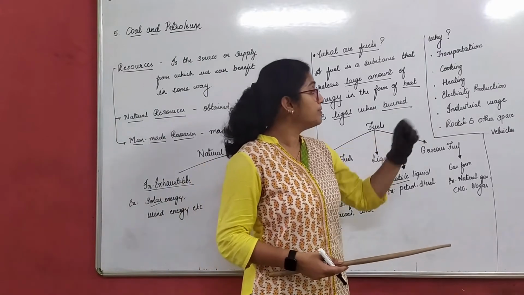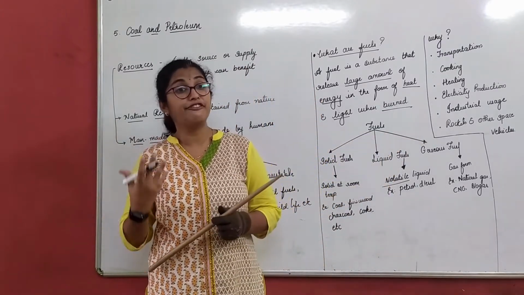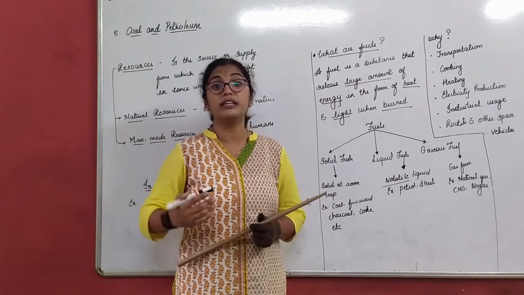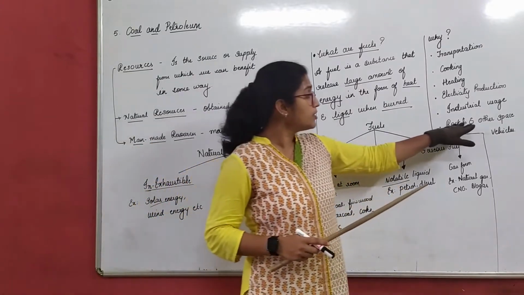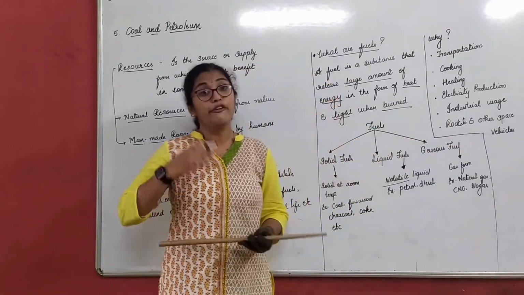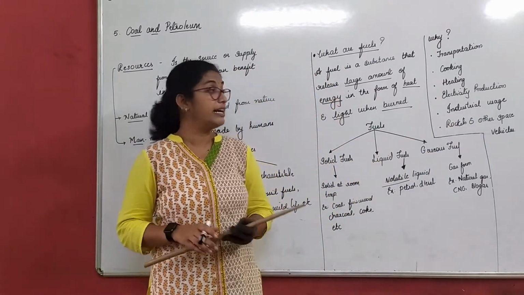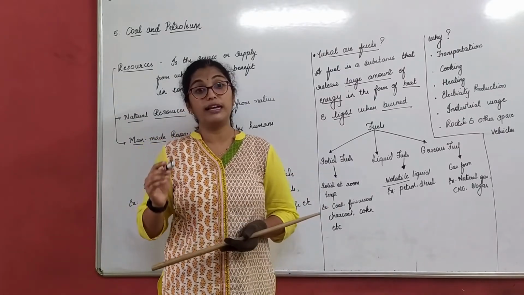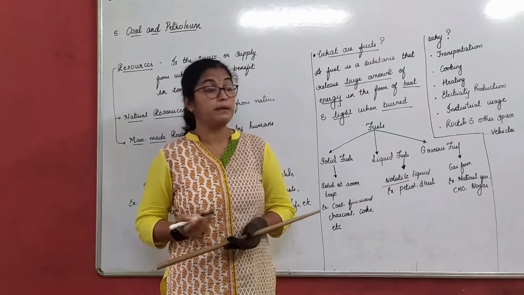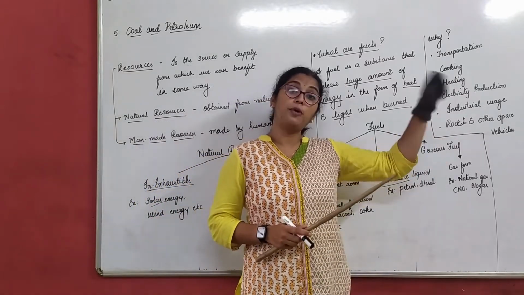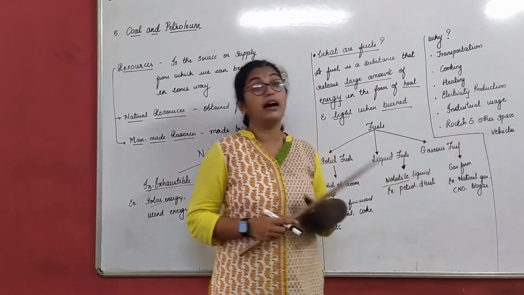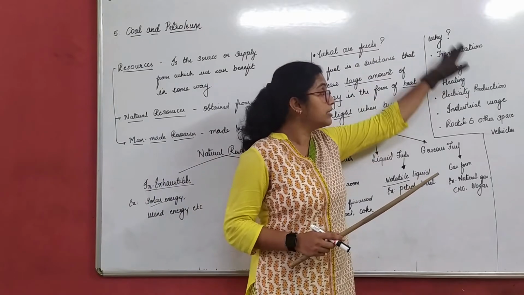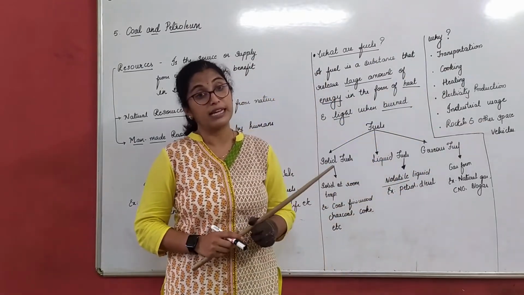Then next it is used in industrial usage. Many different types of fuels are used in industry to run heavy machinery and to produce heat. Rockets and other space vehicles use fuel in the form of a propellant. Basically, what we use as fuel in our vehicles is called a propellant in rockets. I will not go much deeper into that, but fuel in the form of propellant is used in rockets and other space vehicles. So these are the places and forms in which we use fuels.